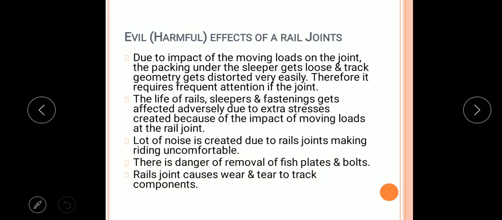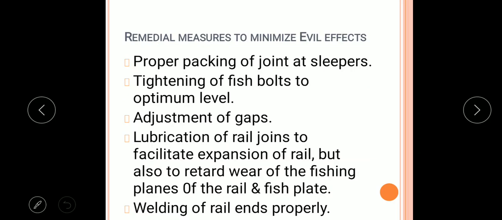The next effect is that a lot of noise is created due to rail joints, making riding uncomfortable. Next effect is there is danger of removal of fish plates and bolts. And one more effect is that rail joints cause wear and tear to track components. So these are the various harmful effects at rail joints, which can be minimized or overcome by using the following remedies.